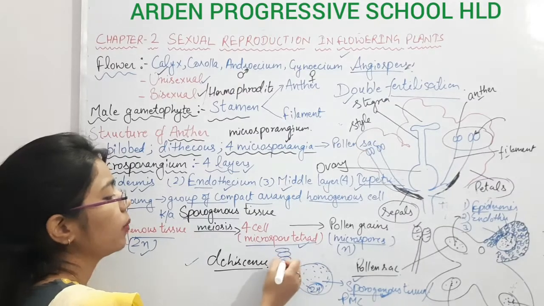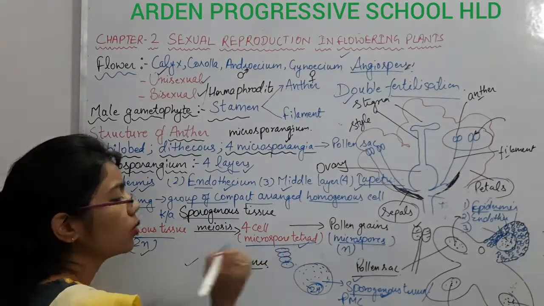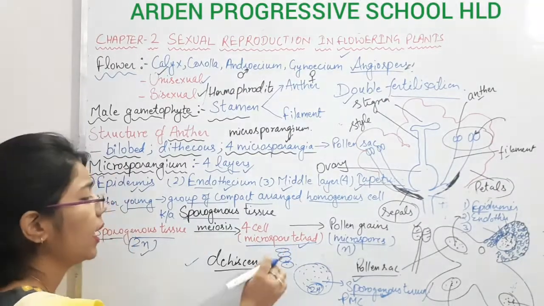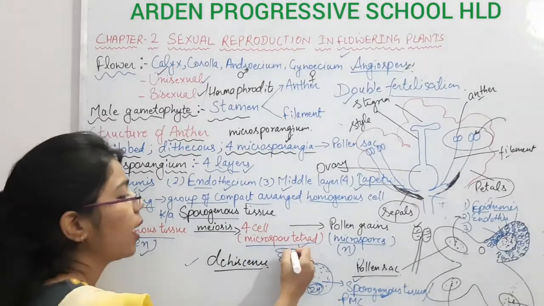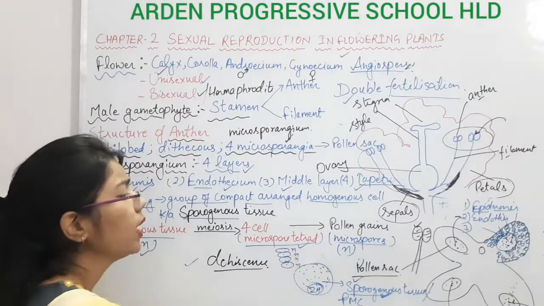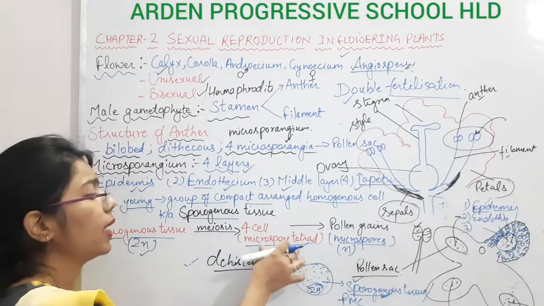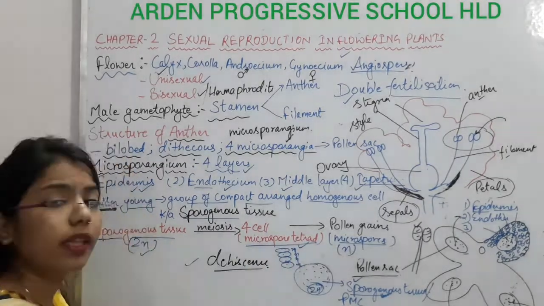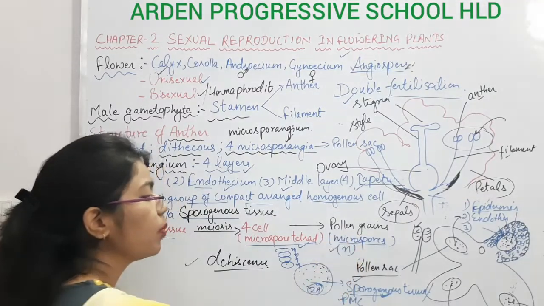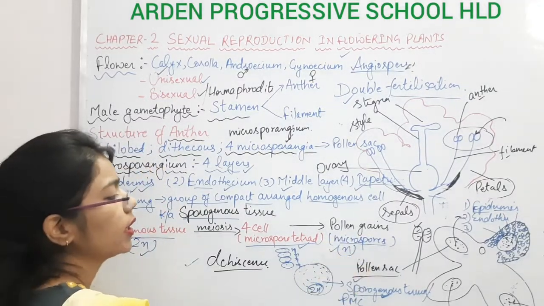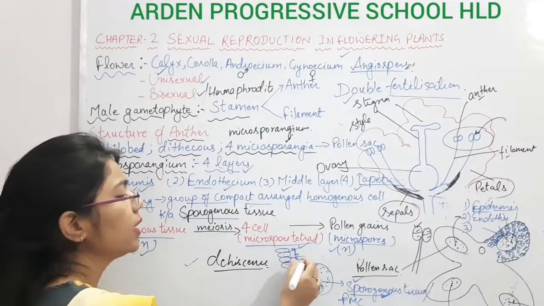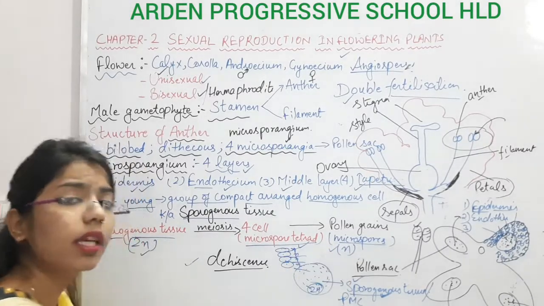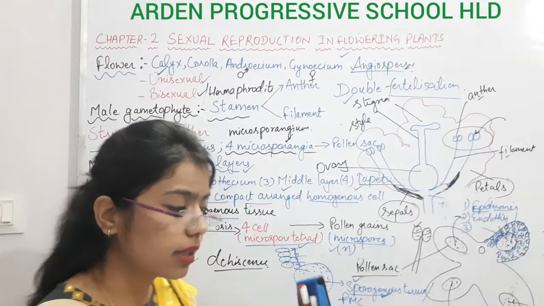So there will be formation of 4 cells, and these cells are haploid in number. These microspore tetrads will undergo changes and form the microspores, and these pollen grains are haploid in number. So each cell will form the haploid structure, which is the pollen grain. Is it clear to everyone?